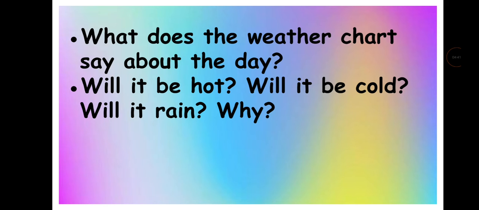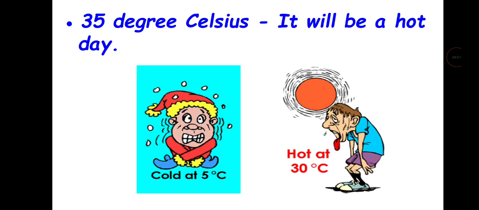So what does the weather chart say about the day? Will it be hot? Will it be cold? Will it rain? Why? What do you think? So it will be a hot day because the chart says 35 degrees Celsius.